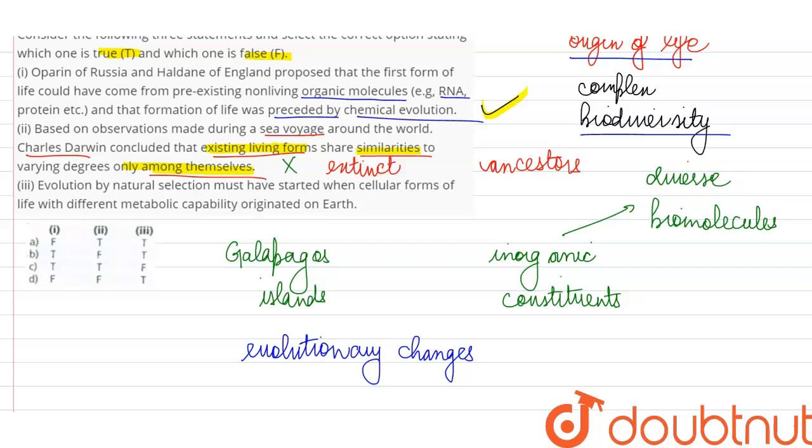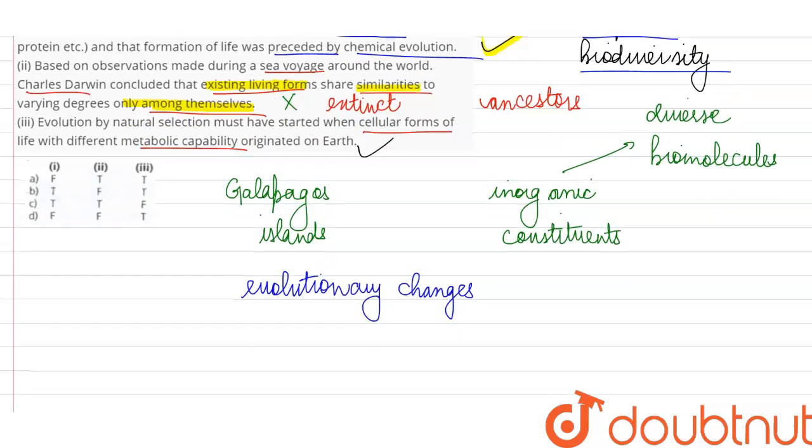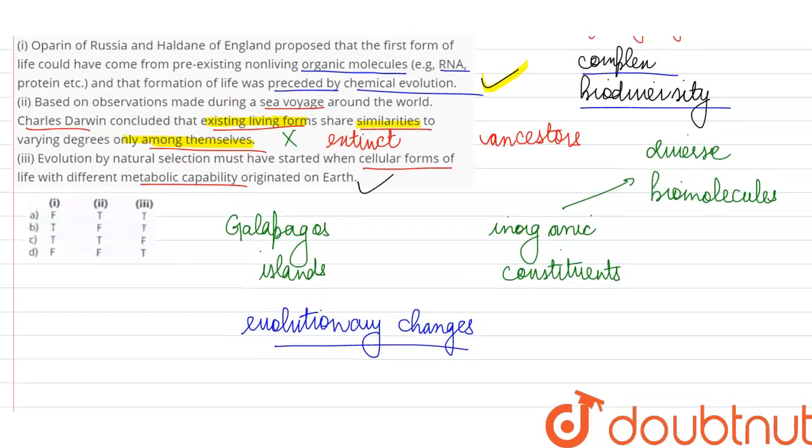Next, they are saying evolution by natural selection must have started when cellular forms of life with different metabolic capability originated on the earth. So this statement is also correct. Earlier we were talking about the origin of life on earth. But obviously, initially life must have begun as a very simple cell. All of the complex biodiversity was not there. And when this single cell underwent evolutionary changes, because of the evolutionary forces, gradually the single cell would have developed into diverse types of cells which had different behavior, different food habits, and eventually, over a very long period of time, after undergoing many gradual evolutionary changes, they would have developed into the complex or the higher life forms.